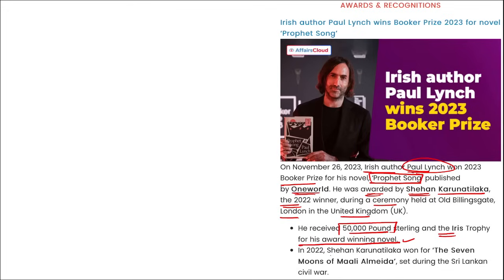And apart from this, Shehan Karunatilaka, who won in 2022 for The Seven Moons of Maali Almeida, set during the Sri Lankan Civil War, right? And he was the winner of the 2022 Booker Prize. And now Paul Lynch is the winner of the 2023 Booker Prize.